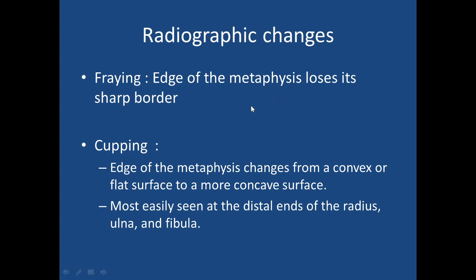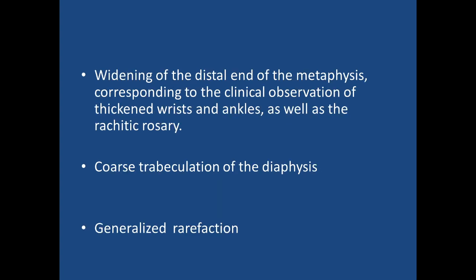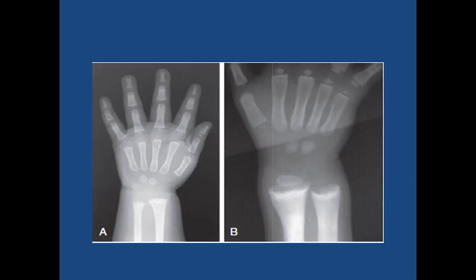Fraying is when the edge of the metaphysis loses its sharp border, and cupping is when the edge of the metaphysis changes from a convex or flat surface to a more concave surface, and this is easily seen in distal ends of the radius, ulna and fibula. Widening of the distal end of the metaphysis corresponds to the clinical observation of thickened wrist and ankle, as well as rachitic rosary. Coarse trabeculation of the diaphysis and generalized rarefaction can also be seen.